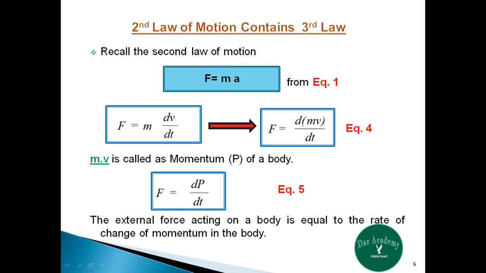That is, the external force acting on a body is equal to the rate of change of momentum in the body. So this equation 5 is another form of Newton's second law of motion, which says that the applied force on an object is equal to the rate of change of momentum.